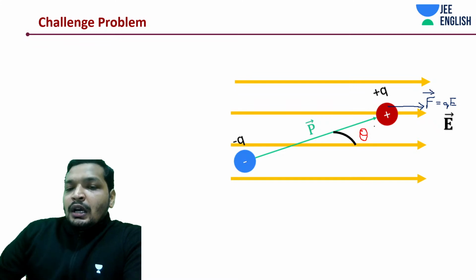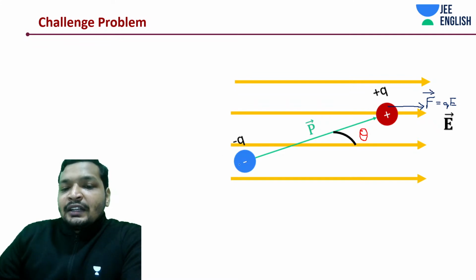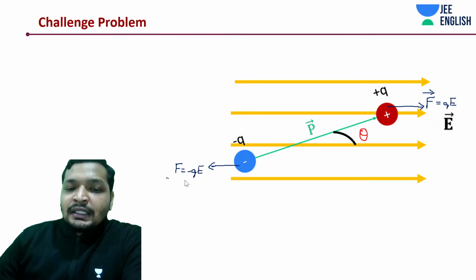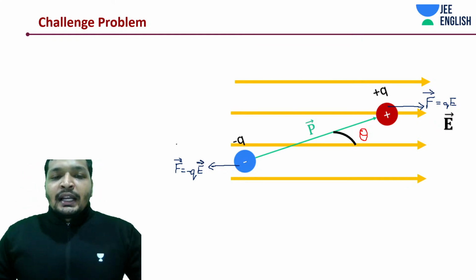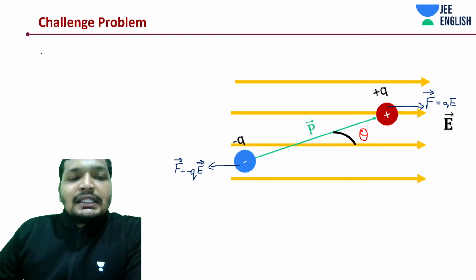And how about this negative charge? It's going to experience a force on the left side. F is equal to minus QE, but we have taken care of that direction with our vector arrow, so you need not worry about it. So it's minus QE. Now the question arises, what is the net force in this case?